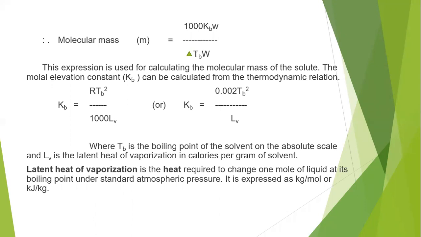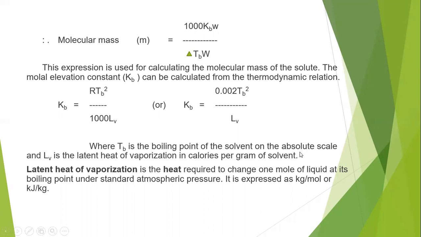Once we know the Kb value, we can easily find the small m, that is the molecular mass of a solute, using the formula 1000 Kb small w by delta TB into capital W. Here TB is the boiling point of the solvent on the absolute scale, so we have to calculate this TB value in Kelvin units only. And LV is the latent heat of vaporization in calories per gram of solvent.